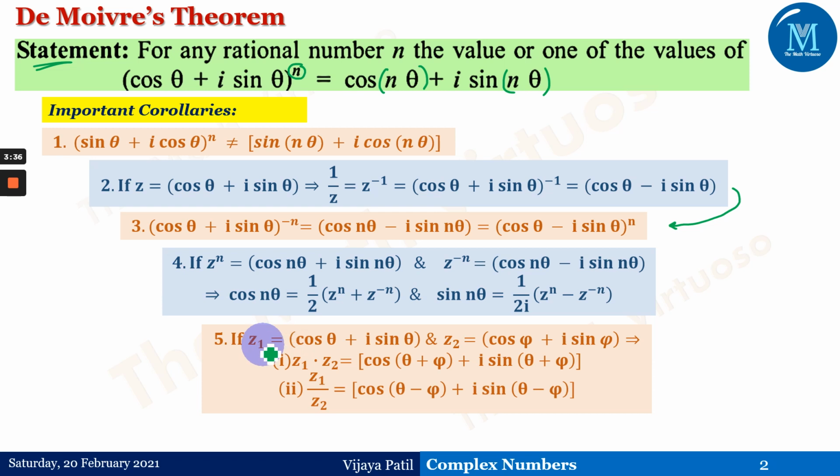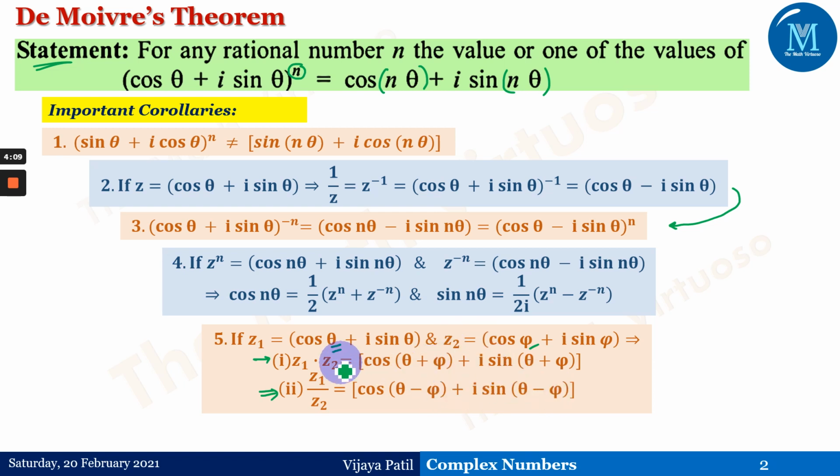So this fifth one is, if z1 is cos theta plus i times sin theta and z2 is cos phi plus i times sin phi, it means we have different angles. If you observe here, this is a theta and this is a phi angle. Then the product of these two complex numbers with different angles is equal to cos of theta plus phi plus i times sin of theta plus phi, and the division will be cos of theta minus phi plus i times sin of theta minus phi.